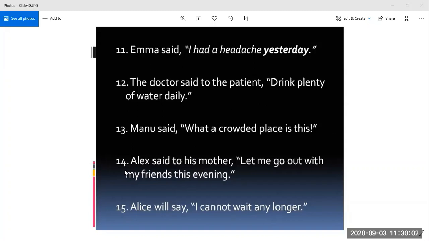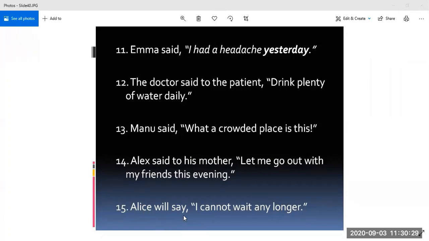All right. Next, Alex said to his mother, let me go out with my friends this evening. Yes, Shubh? Alex asked his mother to let him go out with his friends that evening. Very good. Perfect answer.